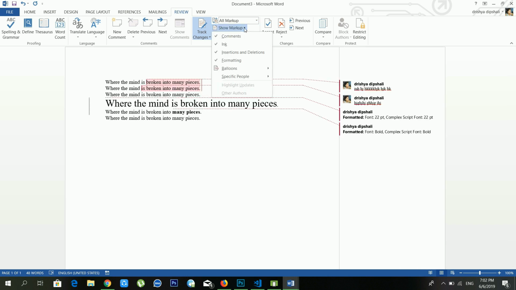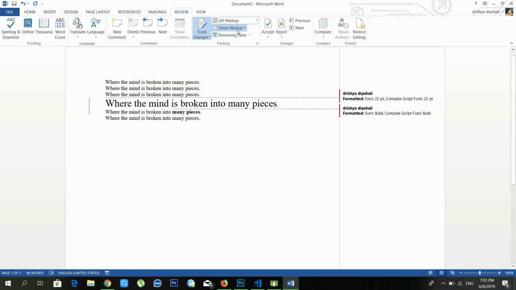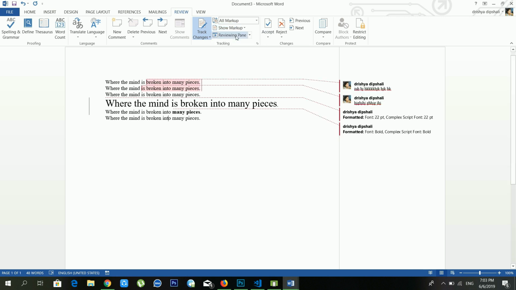And from show markup also, there are lots of options available. One is comments, another is ink, another is insertions and deletions, and another is formatting. And from here you can also customize this. For comments, if you want to disable them, you just have to click on comments and you can disable them.